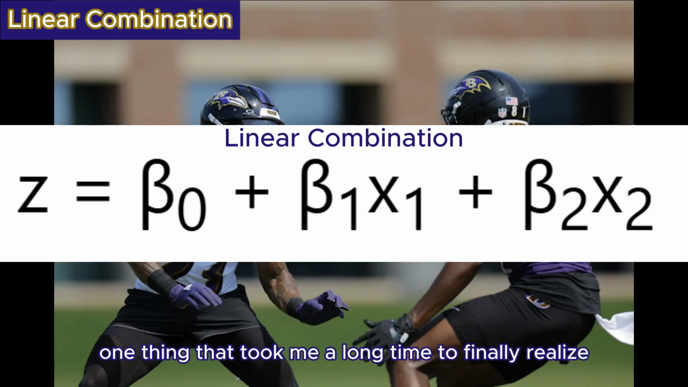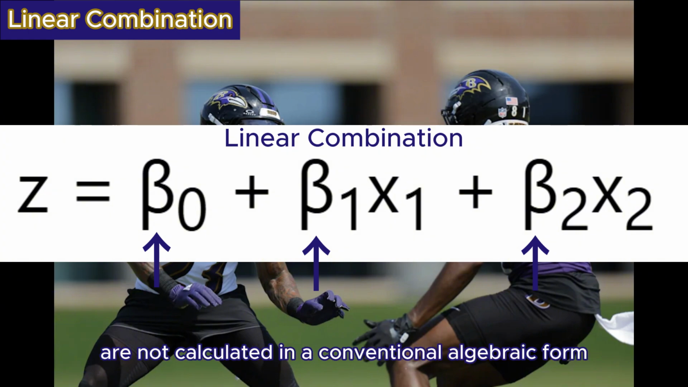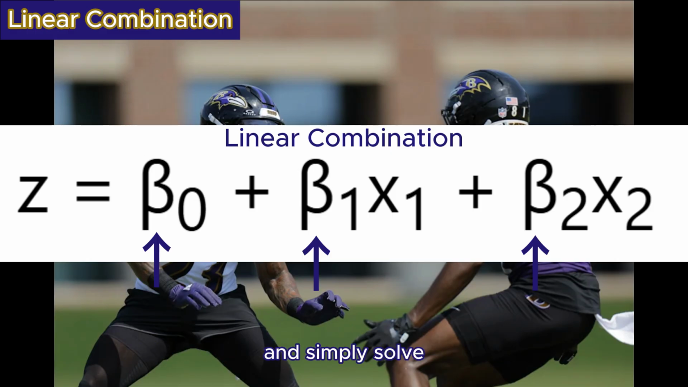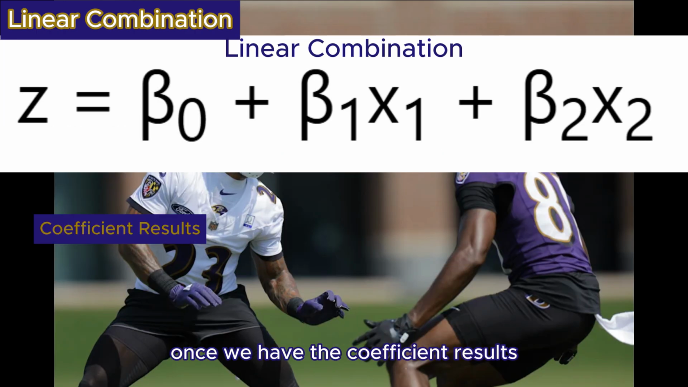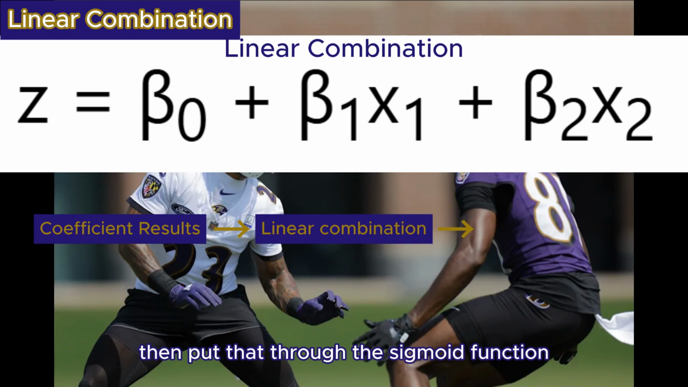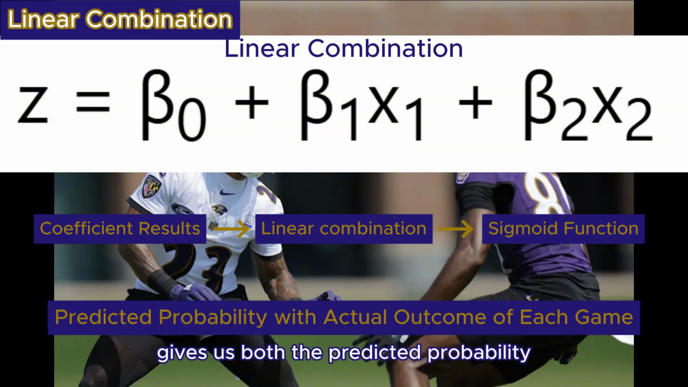One thing that took me a long time to finally realize is that these coefficients are not calculated in a conventional algebraic form. It's not that we have a cookie cutter equation where we plug the values into the variables and simply solve. It doesn't work out that way in this case. These coefficients are results from an iterative algorithm called Newton-Raphson. Once we have the coefficient results, we plug them into the linear combination equation, then put that through the sigmoid function, and the result gives us the predicted probability to compare with the actual outcome of each game.